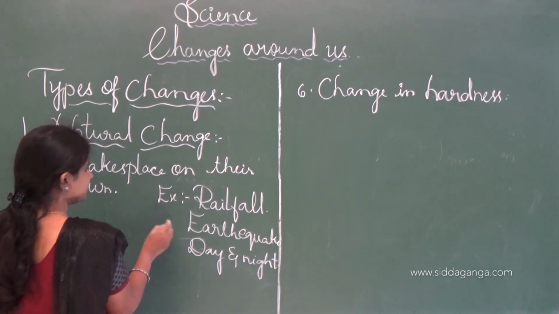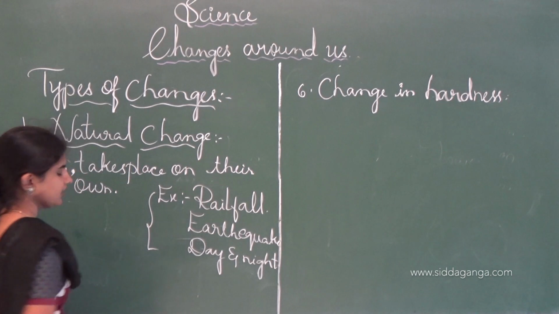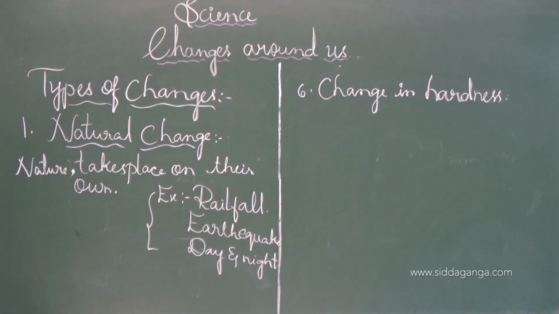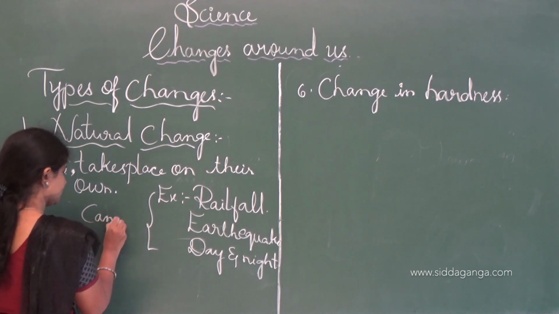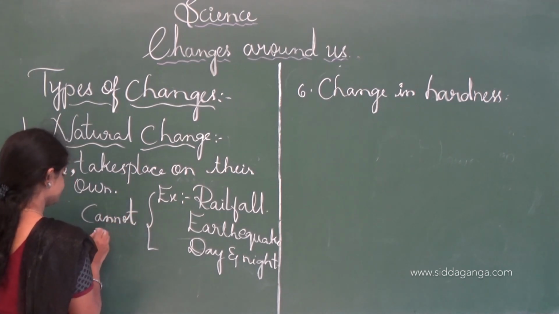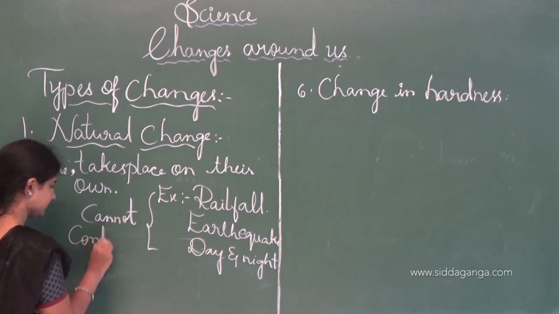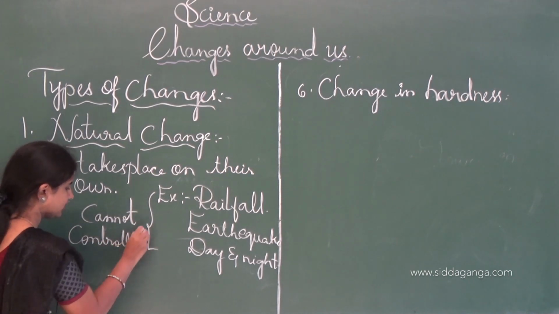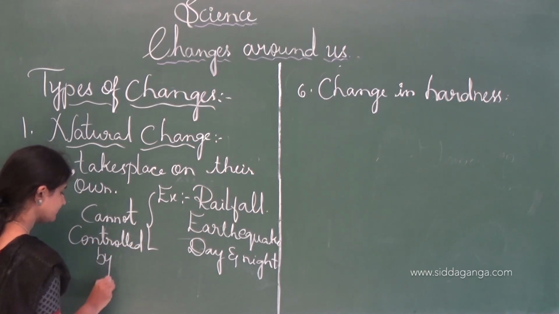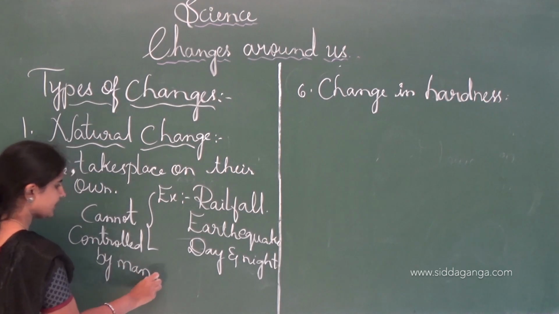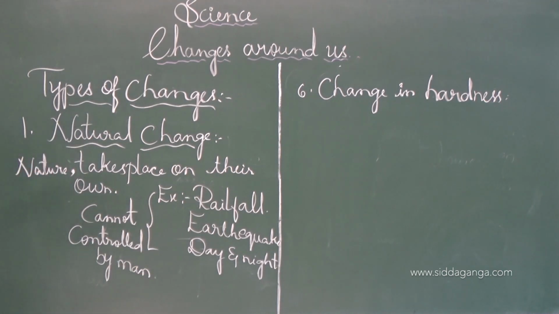These are the examples of the natural change. In other words, these changes can't be controlled by man. We call it a natural change.